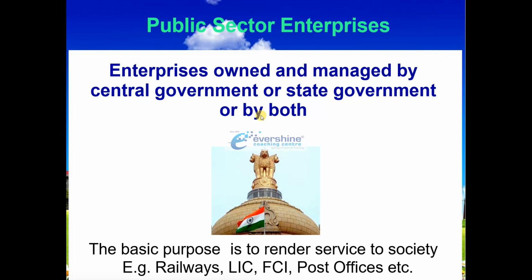Now see children, what is the main objective of this type of business? Already we have seen the objective of private sector. The main objective of private sector is making profit, but similarly the main objective of public sector is, okay, the basic purpose is to render service to society, help the society. That is the main objective. The main objective is to help the society, help the people. Understood? That is the main objective of public sector enterprises, such as railways.